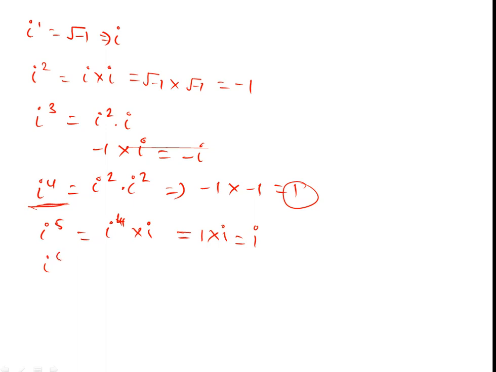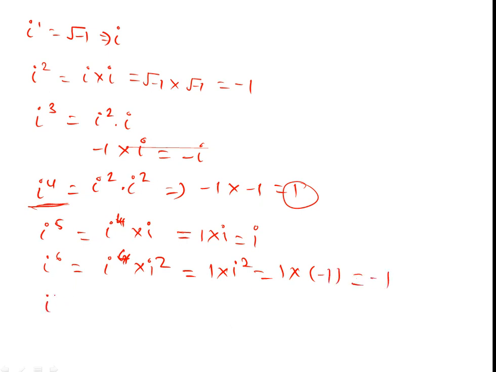Same as iota to the power 6. Iota to the power 4 into iota to the power 2. Iota to the power 4 is 1, and iota to the power 2 is minus 1. So the final answer is minus 1.